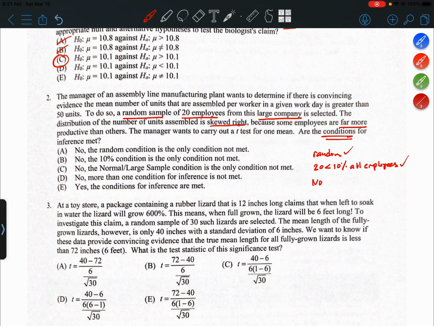The normal/large sample condition is probably not met. There's nothing in the question that would indicate that it's been met. All right, so looking at the answer choices, I would go with C. The normal/large sample condition is the only condition not met. I feel like the other two would be met.